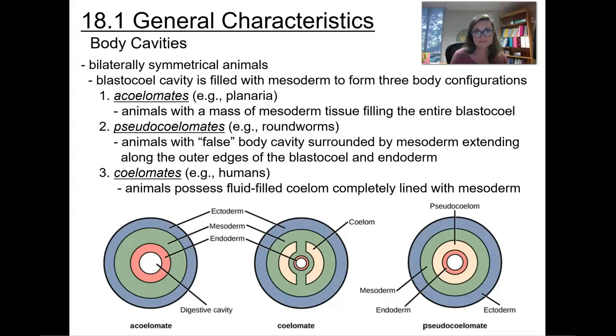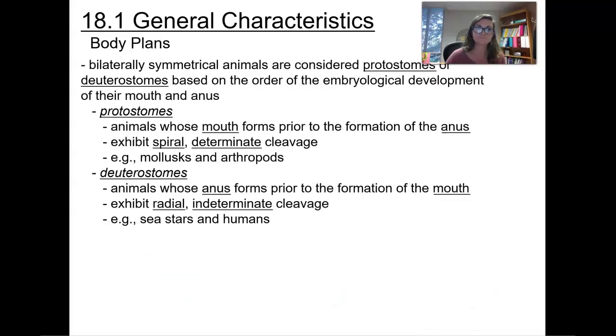Then you have your coelomates. These are going to be animals such as humans like us. These animals are going to possess a fluid-filled cavity, which is going to be completely lined with a mesoderm. So you can see that down at the bottom there, right in the middle. So that's what ours is going to look like.